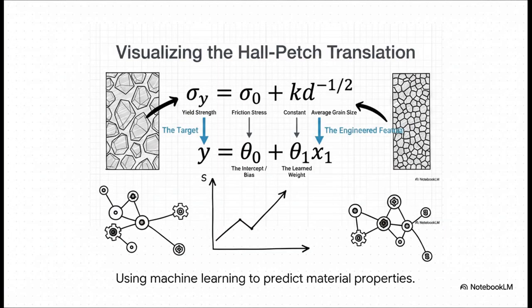Okay, theory's great, but let's make this real. Let's look at a classic from Material Science 101. This is the Hall-Petch equation. It's a physical law that's been around forever, and it tells us how the strength of a metal is related to the size of the little crystal grains inside it. The general rule is, smaller grains mean a stronger material.